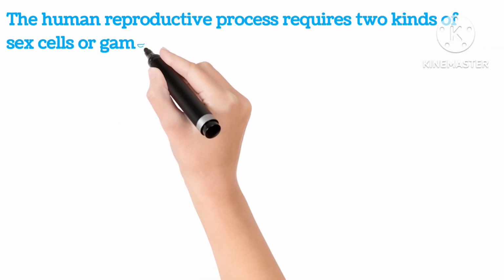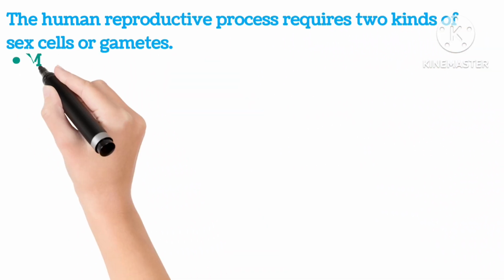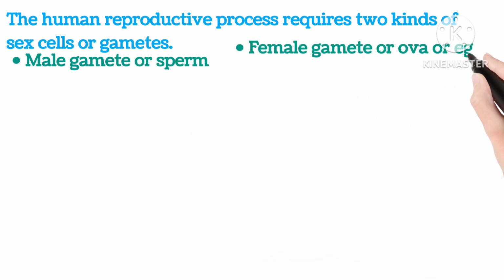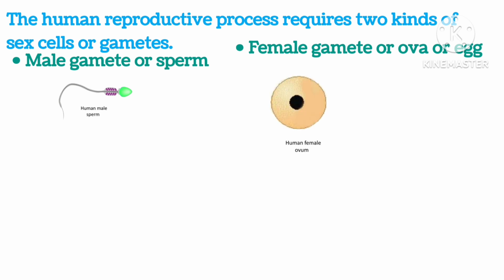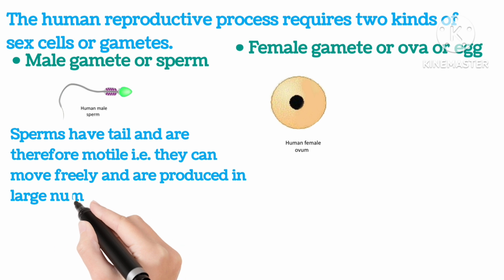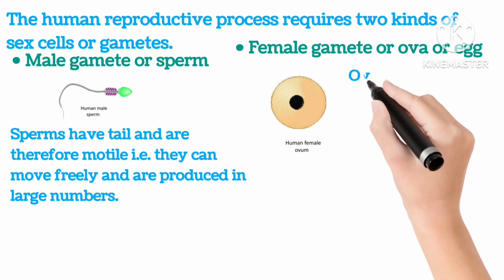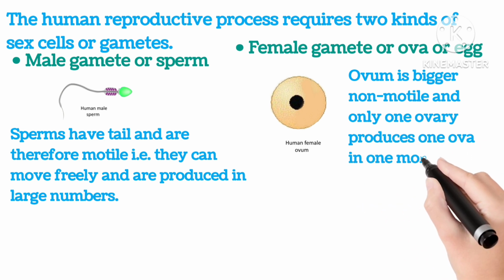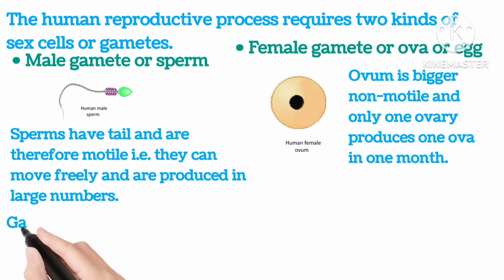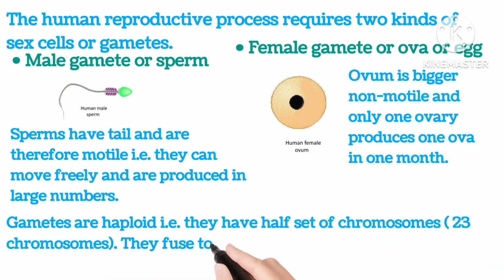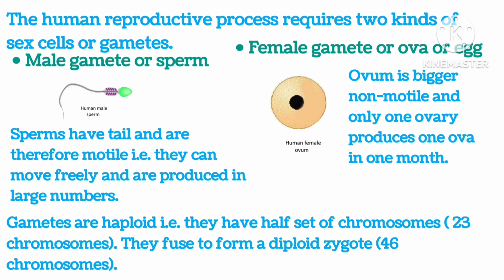The human reproductive process requires two kinds of sex cells or gametes: male gamete or sperm, and female gamete or ova or egg. As you can see in the pictures, sperm have tails and are therefore motile, that is, they can move freely, and are produced in large numbers. Ovum is bigger, non-motile, and one ovary produces one ovum in 1 month. Gametes are haploid, that is, they have half sets of chromosomes, 23 chromosomes. They fuse to form a diploid zygote, 46 chromosomes.